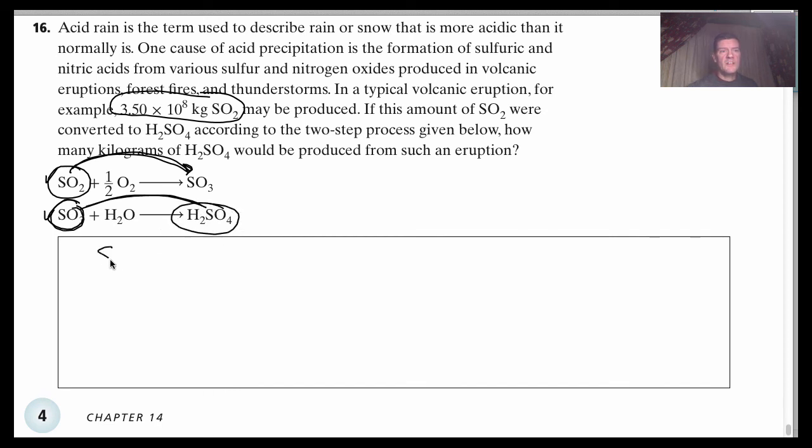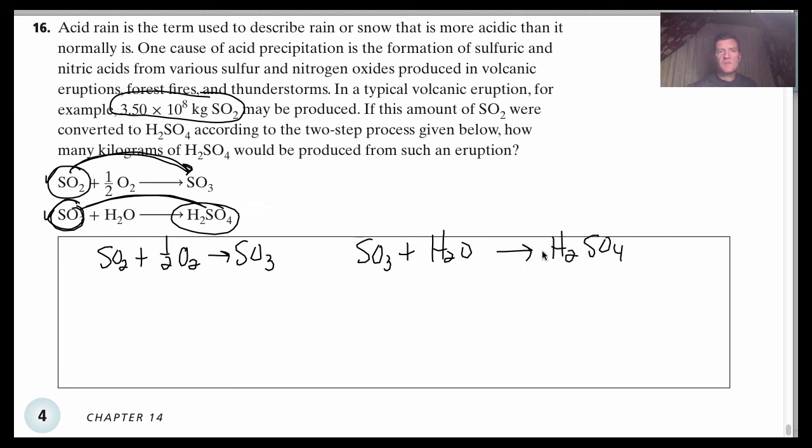Okay? So I'm going to write it this way. I'm going to write down both reactions. And I'm going to show you the steps, and then I'm going to leave the steps up to you. This is the mass that we are starting with. Okay? We're starting with 3.5 times 10 to the 8 kilograms of the SO2. This is your mass. Okay? You might want to change that to grams because the molar mass is in grams, or you can change the molar mass from grams to kilograms if you want. Okay? But you're going to have to do this. I'll show you the steps.